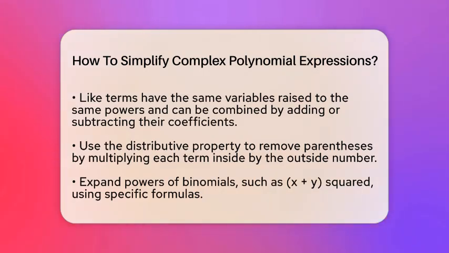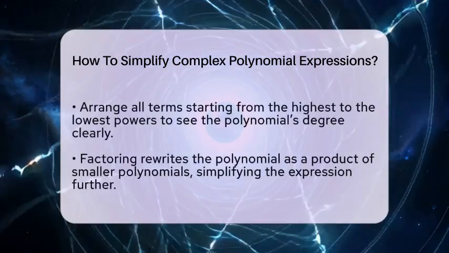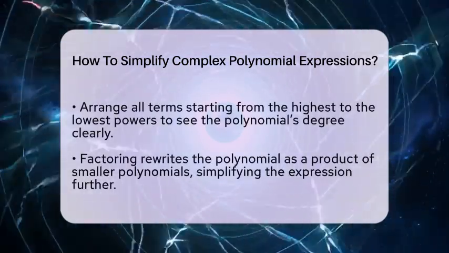If your polynomial has parentheses, use the distributive property to remove them. For example, 3 times the quantity x plus 4 becomes 3x plus 12. Distributing means multiplying each term inside the parentheses by the number outside.